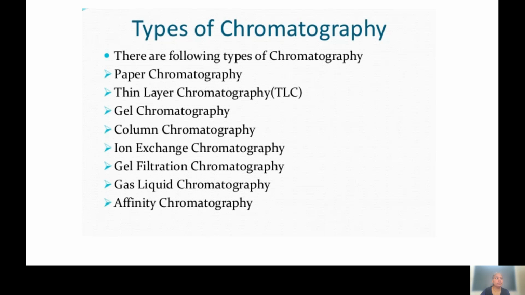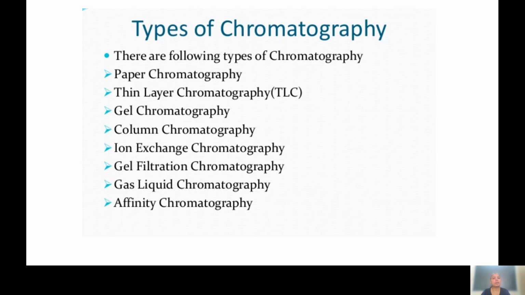In chromatography, generally we use a stationary phase and a mobile phase. These two phases, the stationary phase and the mobile phase, should be in contact with each other. Then and only then is the separation possible. If these phases do not come into contact with each other, then we cannot separate out the material. Depending on the stationary phase and the mobile phase, there are different types of chromatographic techniques.